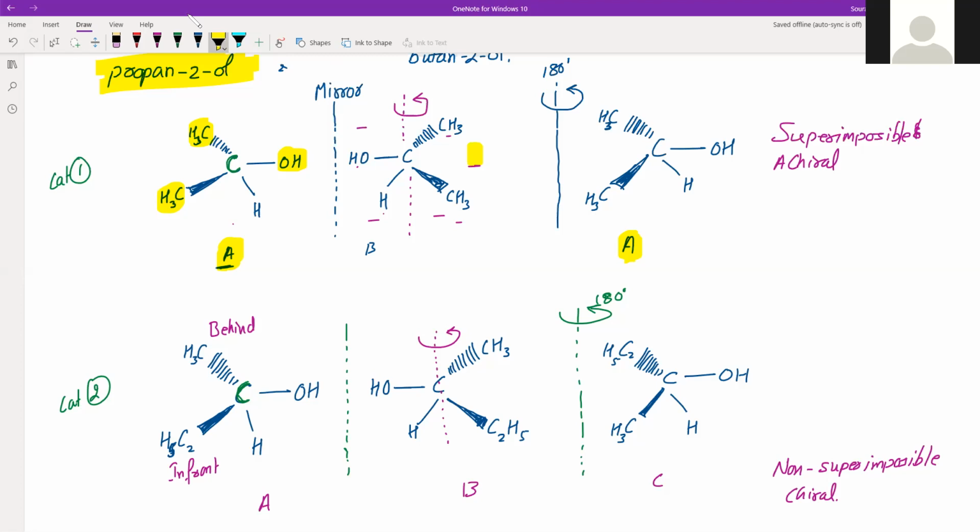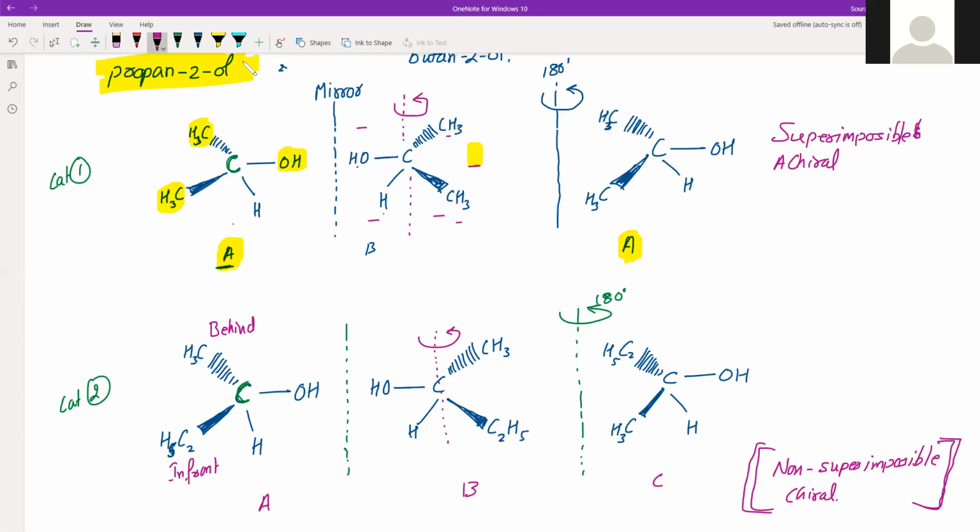We are interested in whether a compound is optically active or not. We are not interested in whether it is inactive, we are interested in whether it is active. If it is active, it has to have non-superimposable mirror images. Non-superimposable mirror images means there has to be an asymmetric carbon. Asymmetric carbon means a carbon with all four different valencies, that is, a carbon having all four valencies satisfied by four different groups. No two groups of a carbon should be same.